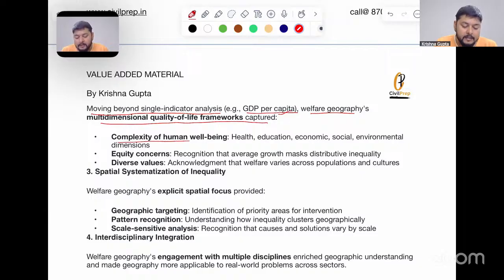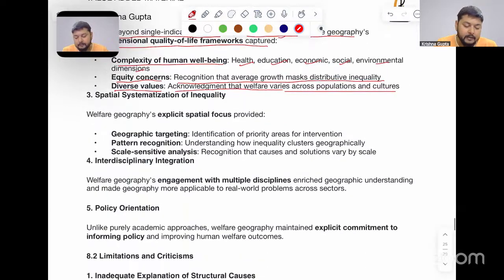Then, complexity of human well-being: health, education, economic, social, and environmental dimensions are covered. Equity concerns: recognition that average growth masks distributive inequality. Diverse values: acknowledgement that welfare varies across populations and cultures. Then, spatial systemization of inequality.